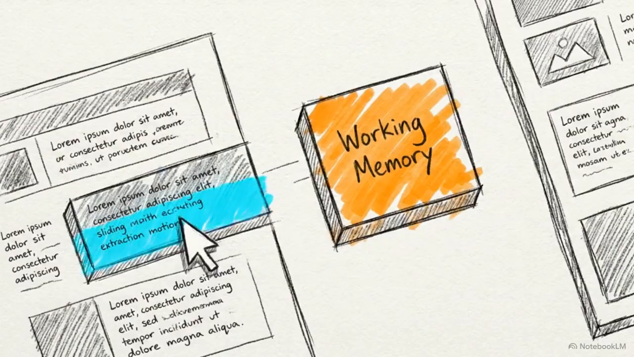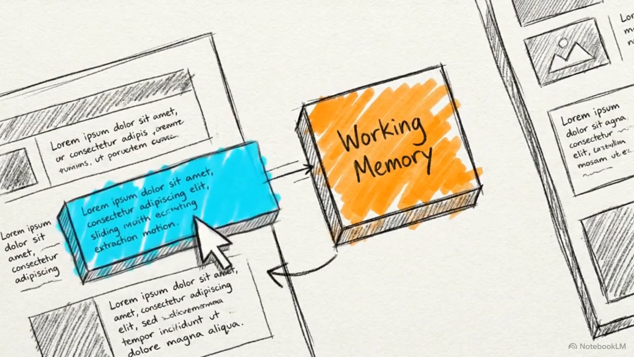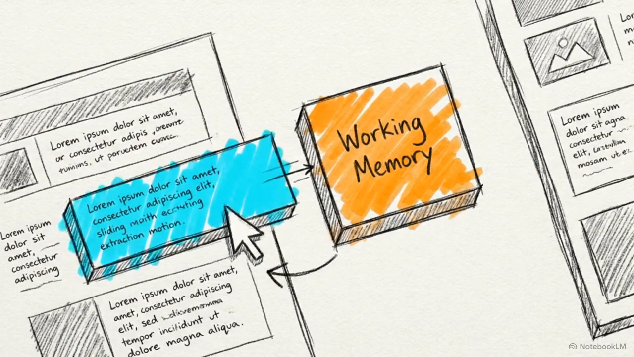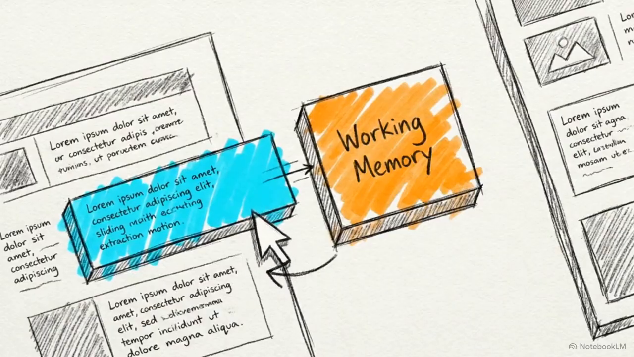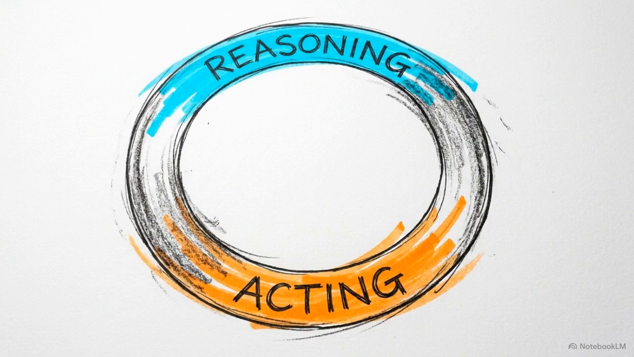This suggests a shift in model capability. Instead of scaling parameters to store more data, we scale the model's ability to interact with external environments. The core finding of the ReAct paradigm is that reasoning and acting are not separate functions, but a single, synergistic loop for general task solving.